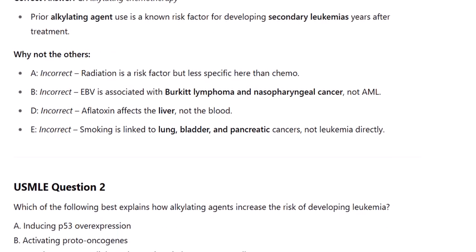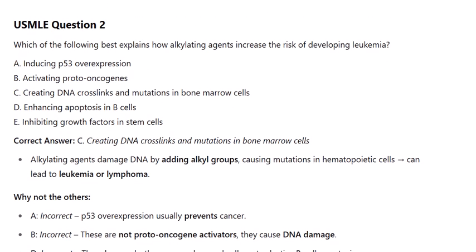USMLE Question 2. Which of the following best explains how alkylating agents increase the risk of developing leukemia? A. Inducing p53 overexpression. B. Activating proto-oncogenes. C. Creating DNA crosslinks and mutations in bone marrow cells. D. Enhancing apoptosis in B cells. E. Inhibiting growth factors in stem cells.